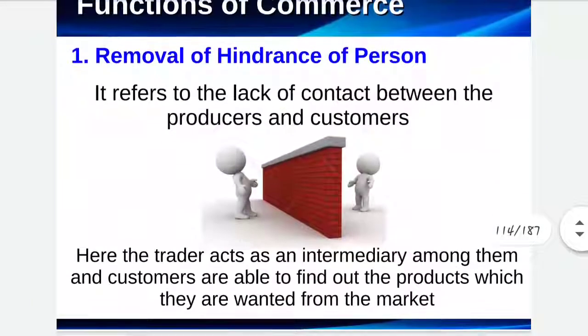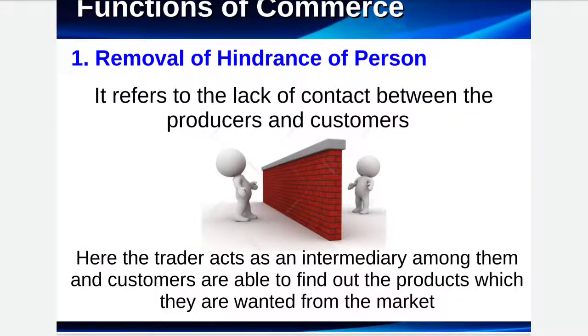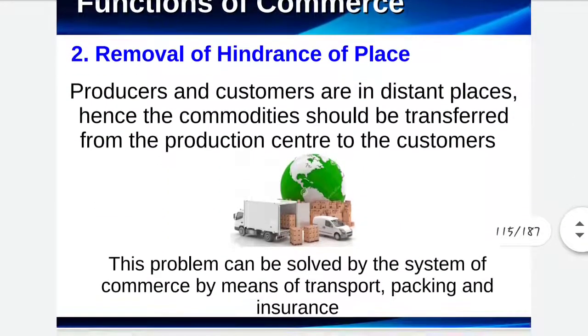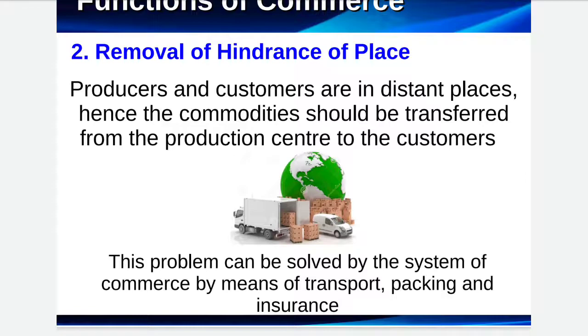Then functions of commerce. The first function of commerce is removal of hindrance of person. Commerce helps in finding buyers and sellers for each other. So it removes all those hindrances which come in the way of finding the buyer or the seller. Then the second one is removal of hindrance of place. The buyer and the seller may belong to different places, and there can be a hindrance of taking goods from one place to another. This is removed by means of transport.